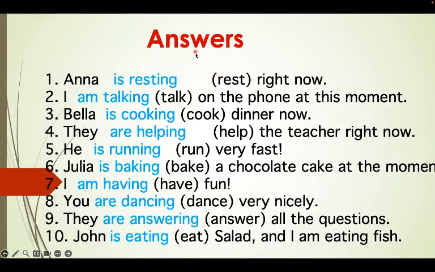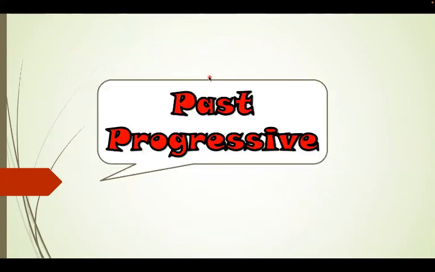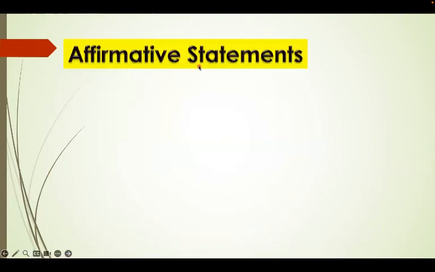So now we move on to the past continuous. We finish with the present continuous, which is الحاضر المستمر. Now we go and do the past continuous or past progressive. الاثنين زي بعض. Past progressive اللي هي الماضي المستمر. So let's have a look at the structure أو القاعدة.